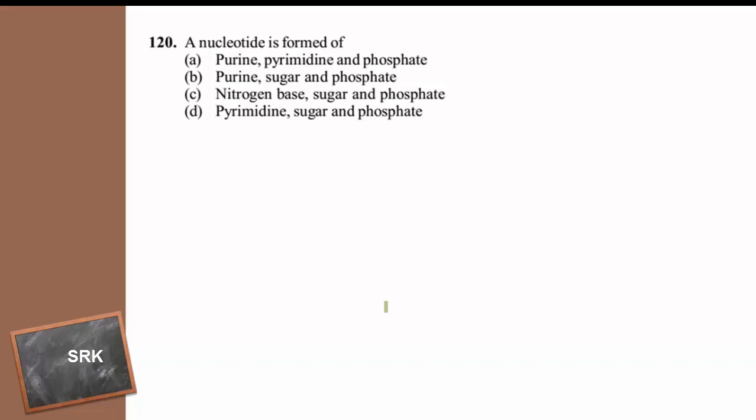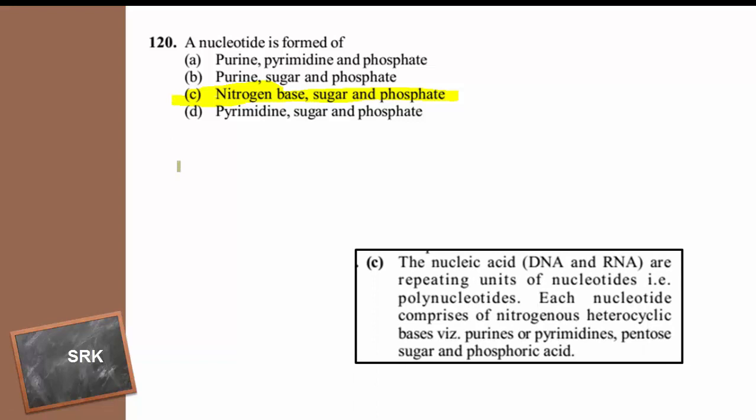What is a nucleotide? A nucleotide is a molecule containing nitrogen base, sugar and phosphate, and in that nitrogen base there are two types. Double ringed nitrogen bases are purines and single ringed nitrogen bases are pyrimidines. So the answer is option C.